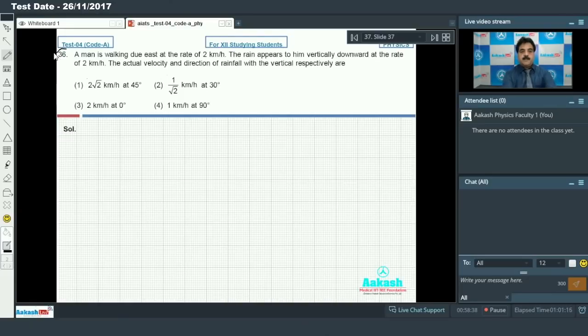In question number 36, a man is walking due east. This is the velocity of the man, due east, at a rate of 2 km per hour. The rain appears to him, not with respect to the ground, vertically downward at the rate of 2 km per hour. The actual velocity and direction of rainfall with the vertical respectively are?